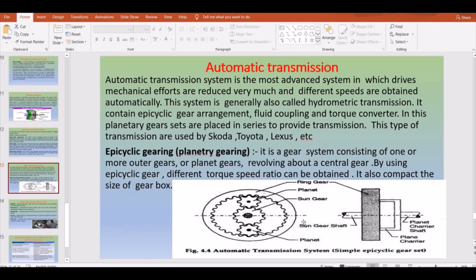For the detailed working of the automatic transmission, I will show you the figure with a video in the gearboxes section. When you go through the working of manual gearboxes and automatic gearboxes, I will clearly explain the working principle of the automatic transmission with a video. As of now, you can observe that in the major cities we are moving from manual transmission to automatic transmission, which comes into the major picture.